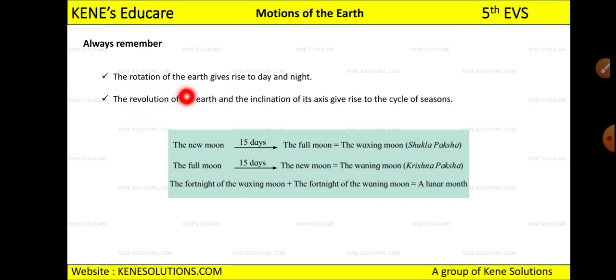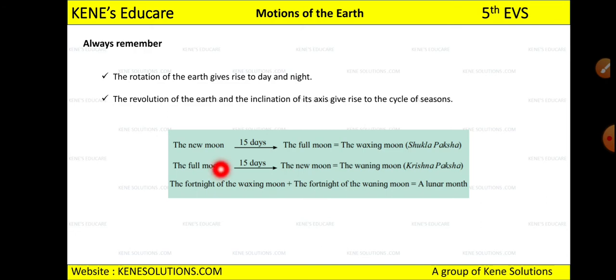So the rotation of the earth is very important, and the revolution of the earth and the inclination of its axis give rise to the cycles of seasons. If it is rainy season or summer season, how does it all occur? It is because of the inclination of its axis, which we studied starting at the equator, right?